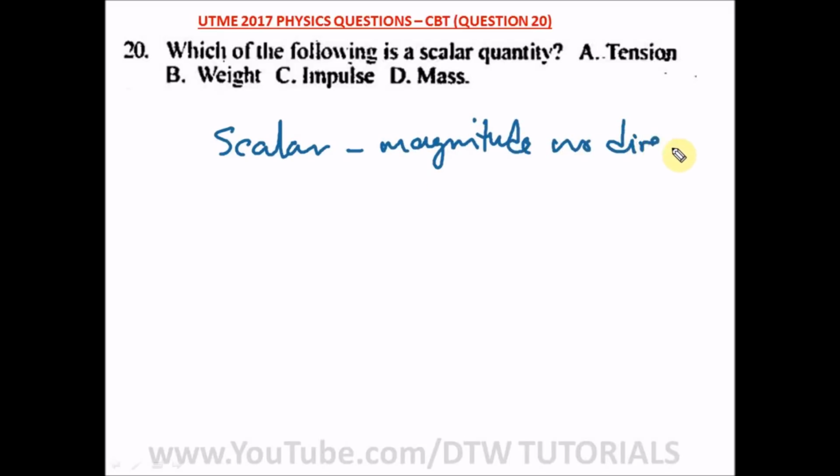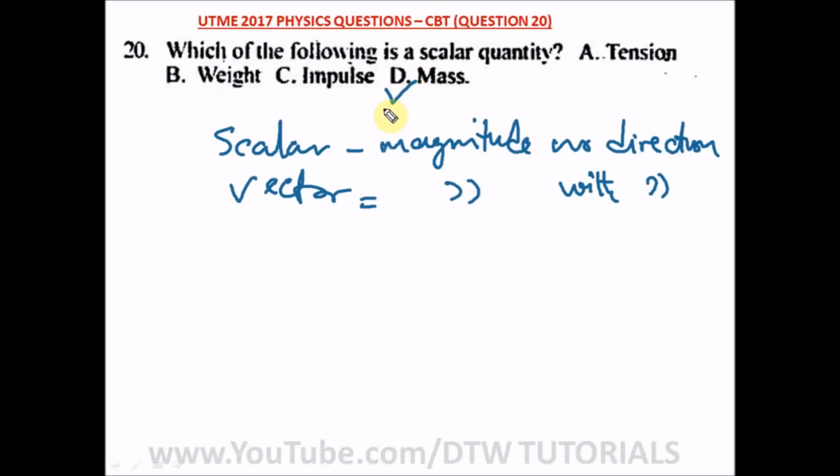And your vector quantity has magnitude with direction. From the options, tension has a direction, weight also has a direction, and our right option here is your mass. So this is the correct answer, mass.